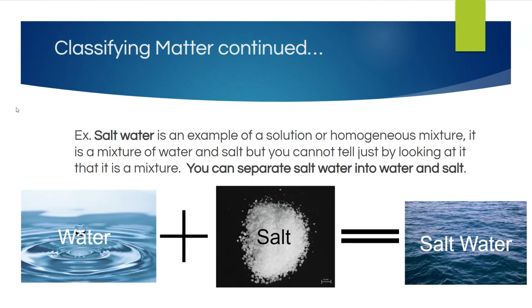So salt water is an example of a homogeneous mixture. It is a mixture of water and salt, but you can't tell by just looking at it that it's a mixture. You can separate the salt from the water, right? If you just simply boil it, as the water evaporates, you'll be left with salt. Okay.